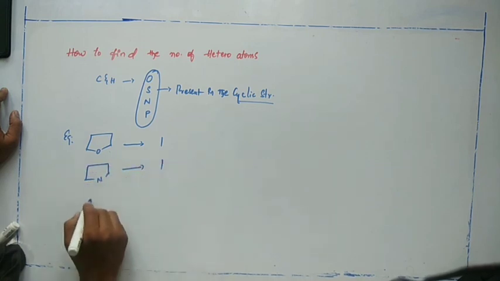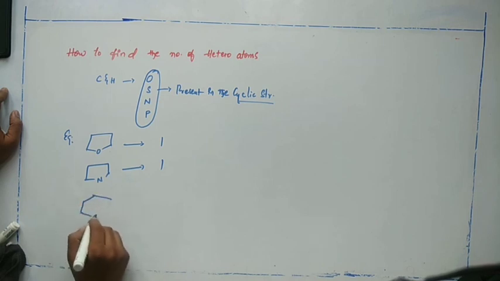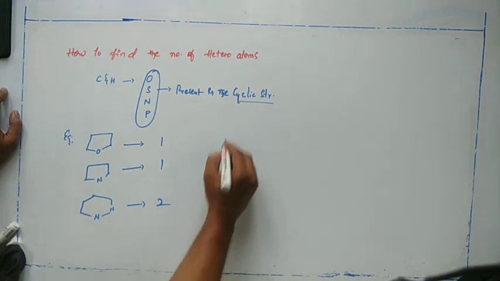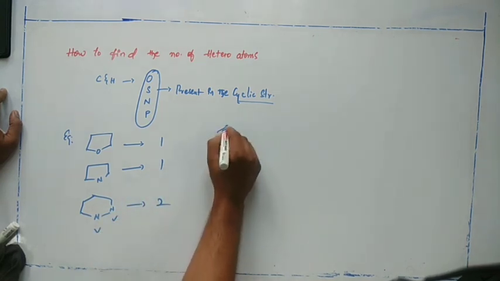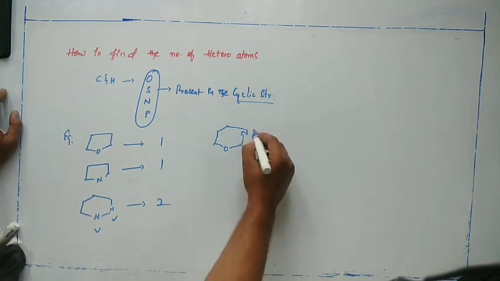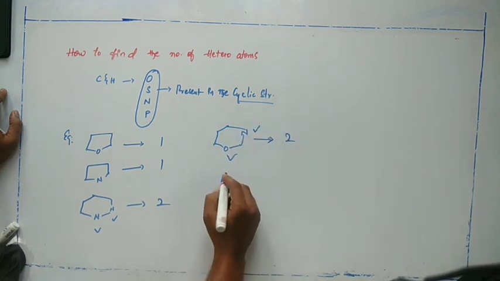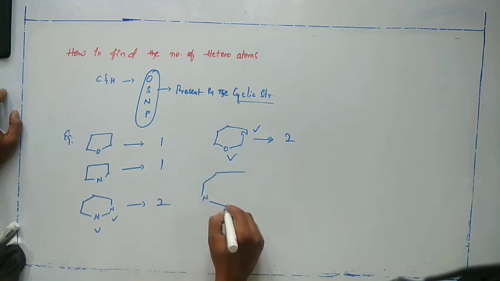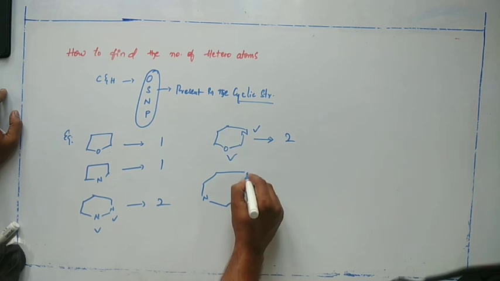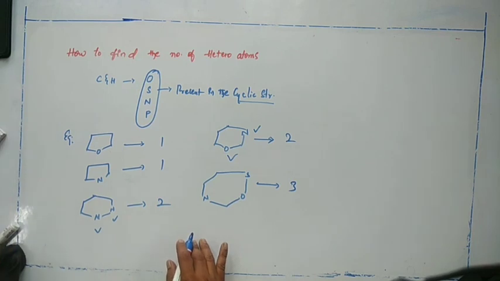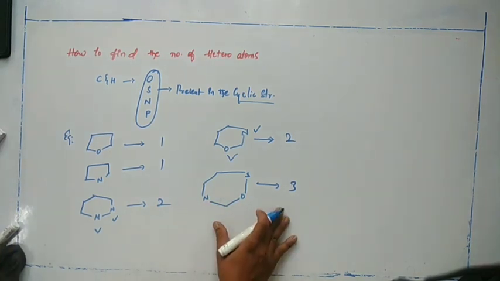In this one, presence of heteroatom is 2. In this, presence of heteroatom is only 2. Presence of heteroatom is 3. Like that we can determine the number of heteroatoms present in a compound.